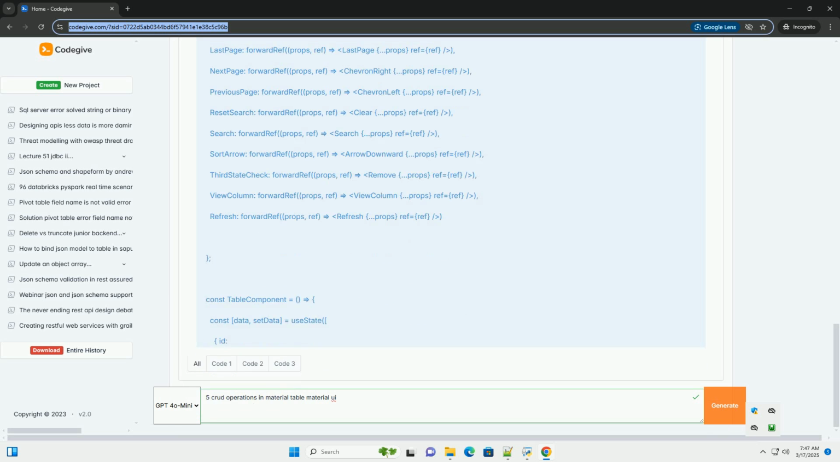Local update, demonstration. We find the index of the row to delete and remove it from the data array using splice. Resolve, signal success. 6. Integrating the table component into your app. In your app.js file, or wherever you want to use the table, import and render the table component.